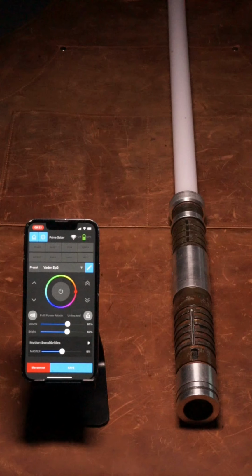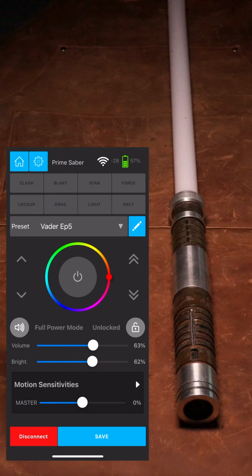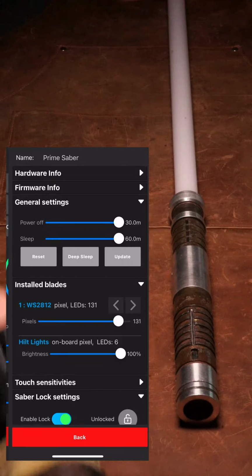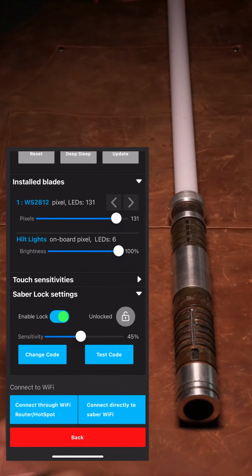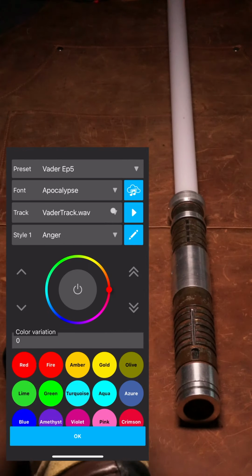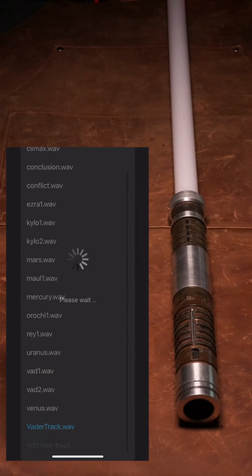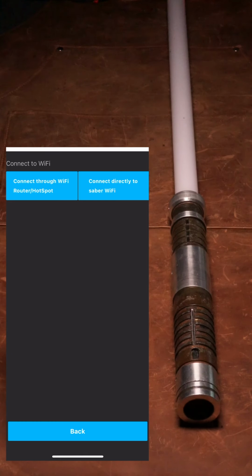The Saber was already connected to the local network, but let me disconnect and show you what happens when it isn't. I'll go to Settings, scroll down, and tap the red Disconnect Wi-Fi button. If I go back to the preset editor and try to upload a new soundtrack, I get two options: connect the Saber to the local Wi-Fi or have it create its own wireless network and connect my phone to it.